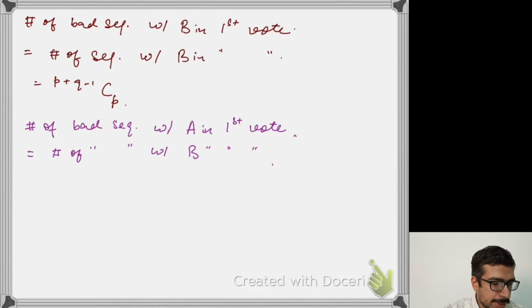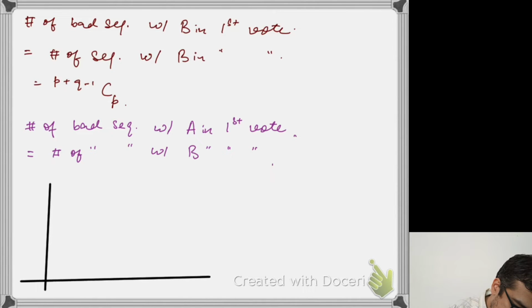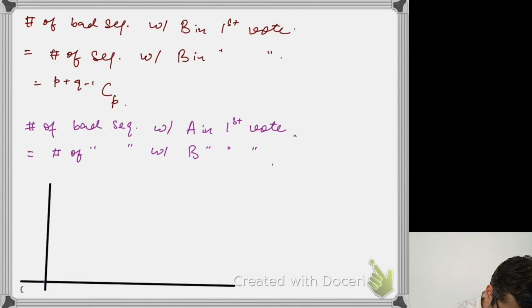Let us represent this vote counting process in the form of a grid. Let's say I start from the origin, and on the x-axis I count the number of votes for A, and on the y-axis I count the number of votes for B.